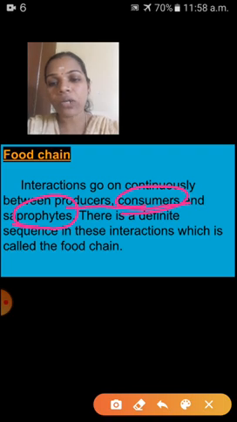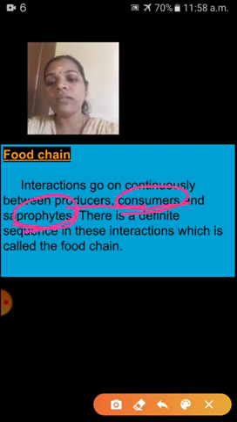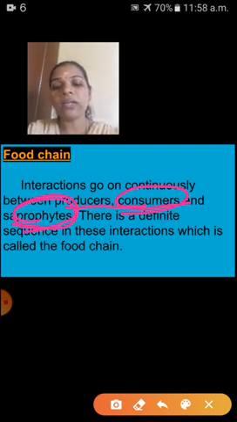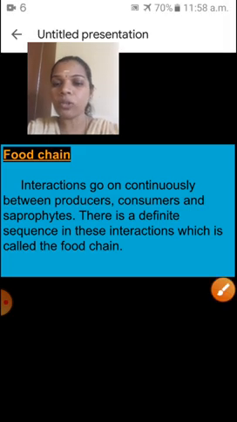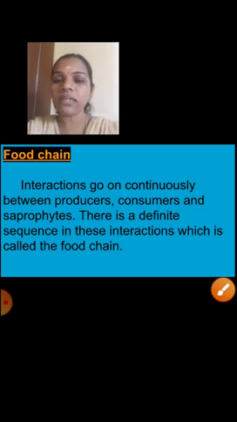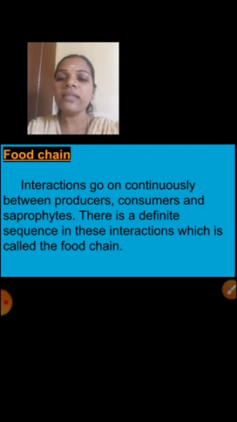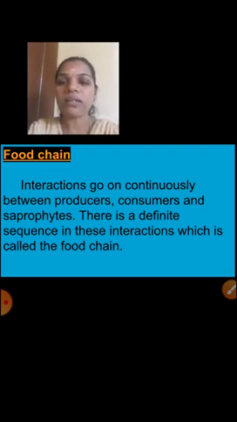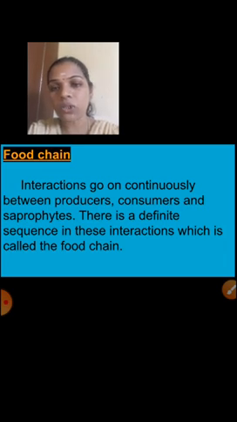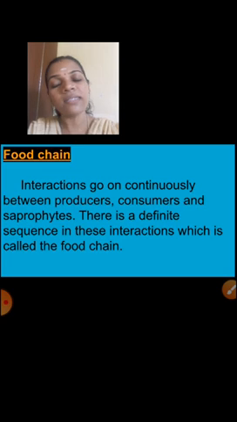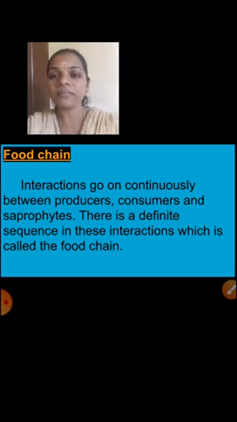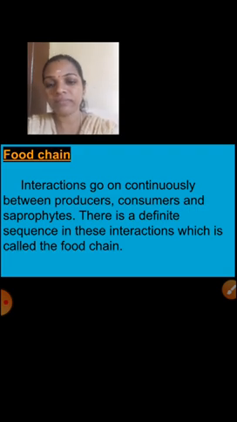Fungi and microorganisms come under these saprophytes. So the interaction between producers, consumers and saprophytes, there is a definite sequence in these interactions, which is called the food chain. So now, children, have you understood what is meant by food chain? The interaction between three things: producers, consumers and saprophytes.